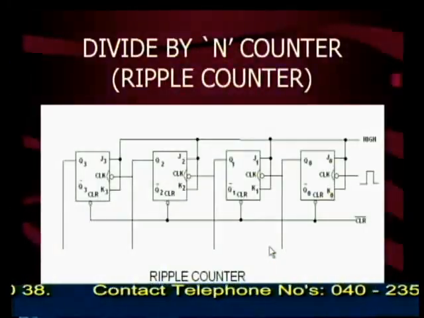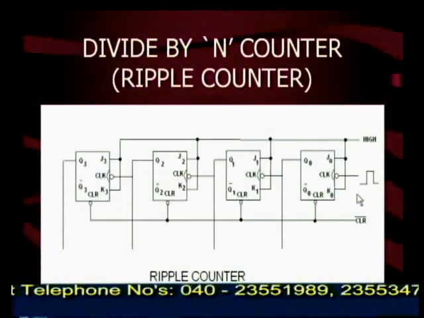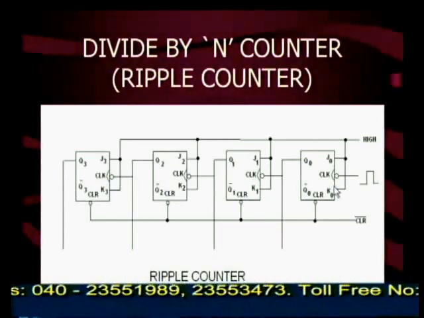At the end of the 15th clock pulse, the output is 1, 1, 1, 1. Whenever the 16th clock pulse is applied, all 4 flip-flops toggle and change their states: Q0 changes from 1 to 0, Q1 changes from 1 to 0, Q2 changes from 1 to 0, and Q3 also changes from 1 to 0. Therefore, the output Q is 0, 0, 0, 0. That means this counter counts from 0 to 15. At the instant of the 16th clock pulse, all the flip-flops reset, and then a fresh count will start.